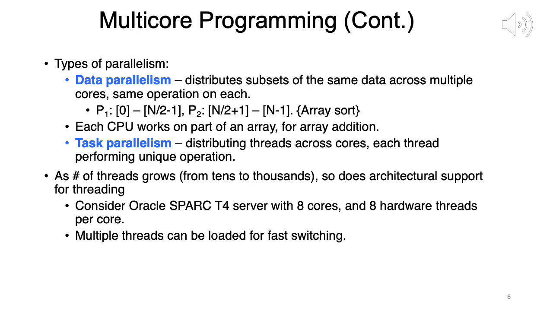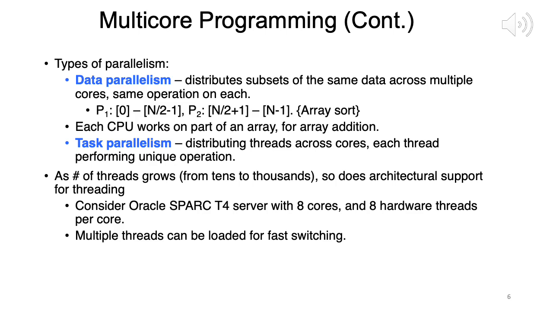Now in task parallelism, you are distributing threads across cores, each thread performing a unique operation. So maybe you have one thread for finding the maximum in an array, one thread for finding the minimum in an array, one thread for sorting the array. So that is task parallelism. So I hope the difference between the two is clear, right?